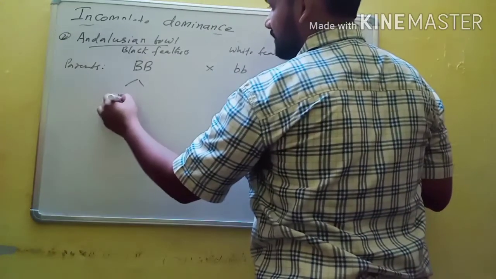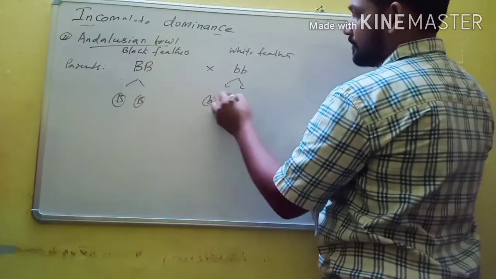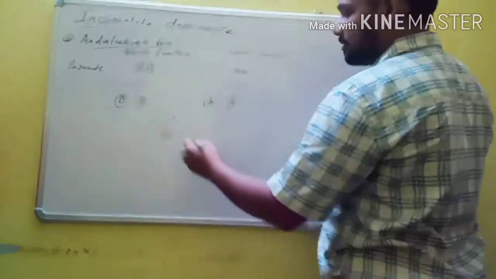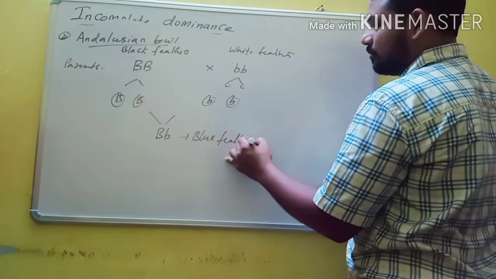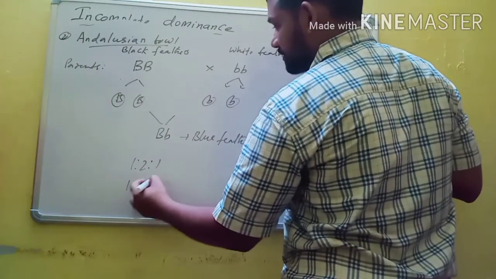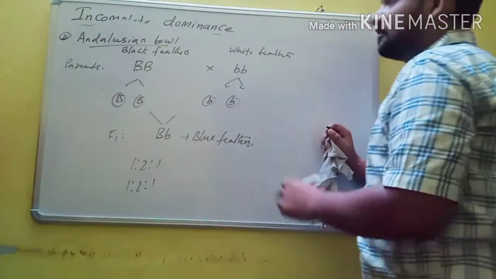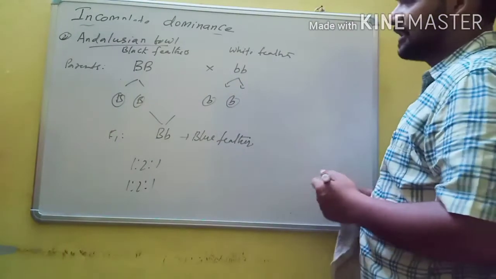And what are the gametes? So these are the gametes of both parents. Then in the F1 generation, all will be capital B and small b. That means this is a blue feather. When it is self-fertilized, again the phenotypic and genotypic ratios are the same. Here the F1 hybrid is also different from both parents. That means both parents are incompletely dominant in the F1 generation.